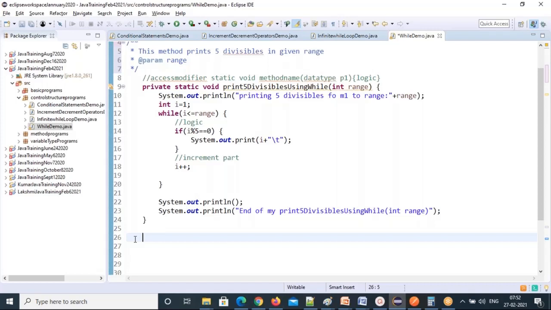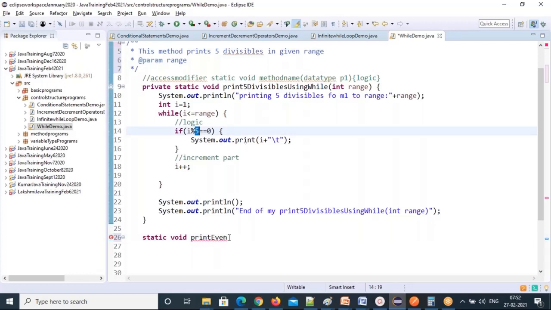Let's build the logic. So again, same parameterized method I'm creating. So static void print even or odd. So let me write even or odd number, shall I write? Because the same way, instead of 5 we'll put a 2, then print that. That's an even number.